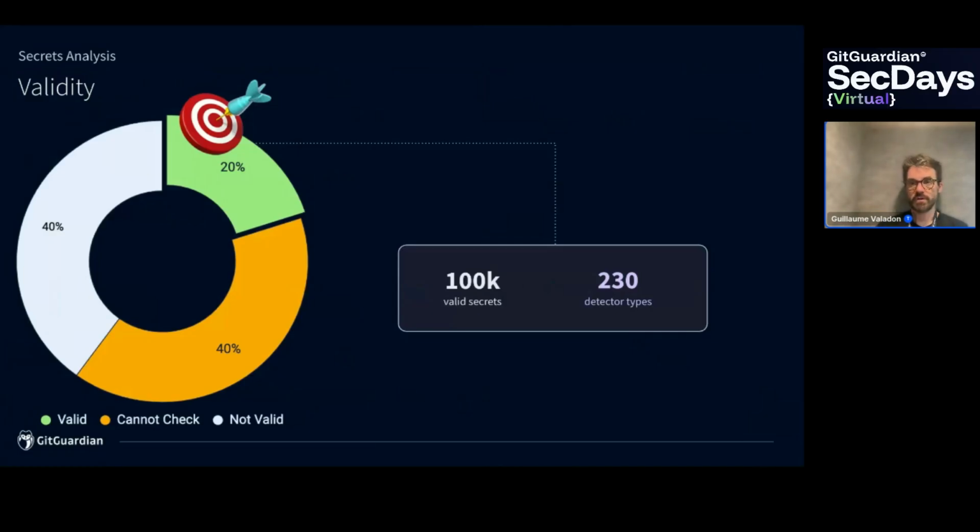We have OpenWeatherMap tokens in the datasets. These tokens can only be used to get the weather in cities like Paris, New York, and Tokyo, which is not really important for attackers. The result in orange is also really great, which means that 40% of the secrets cannot be checked.